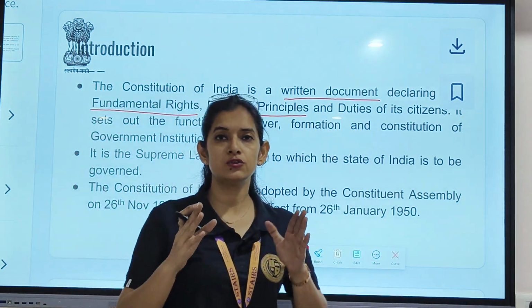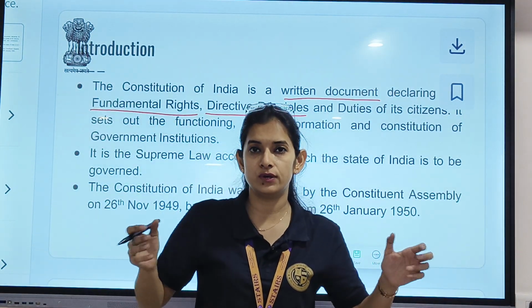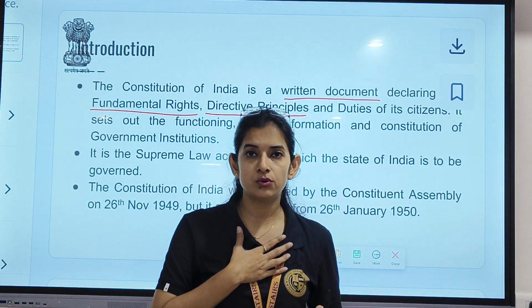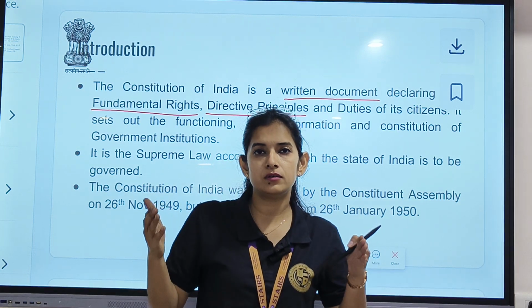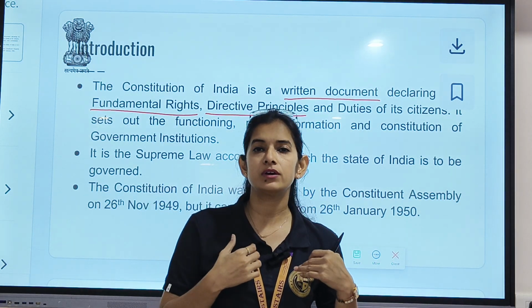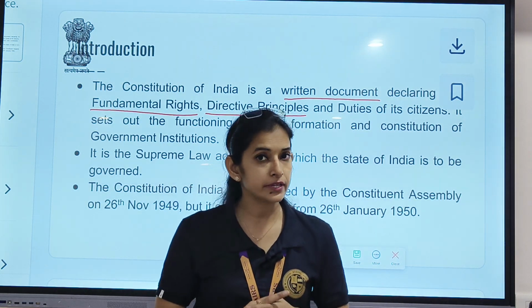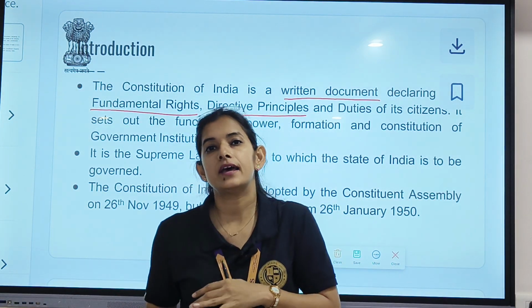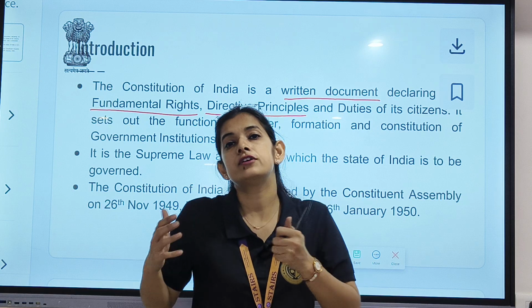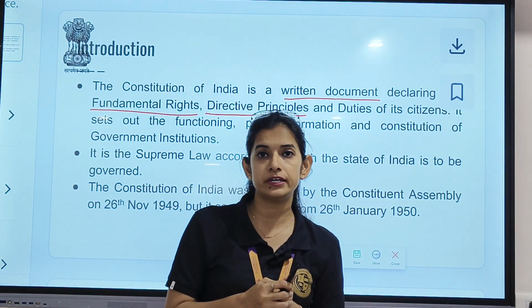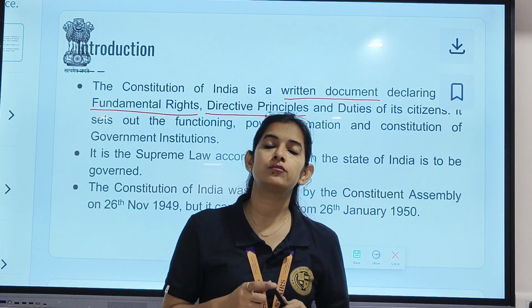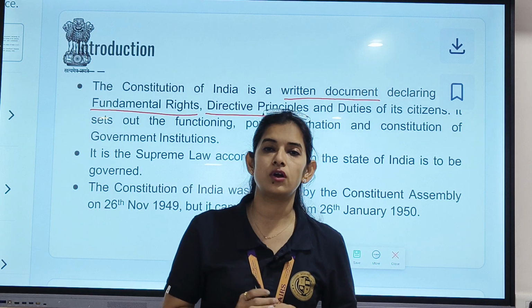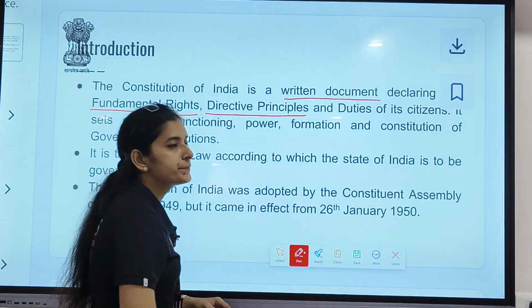Secondly, it has directive principles. Directive principles are those things according to which the government has to function. For example, if I am managing the whole nation, who would be monitoring whether I am doing the work correctly or not? Because it is a democratic country, there might be a probability that in future I might convert it into a monarchy or an autocratic government, right? So who would monitor whether the government is functioning according to the rules and regulations or not? Those are mentioned in the directive principles.